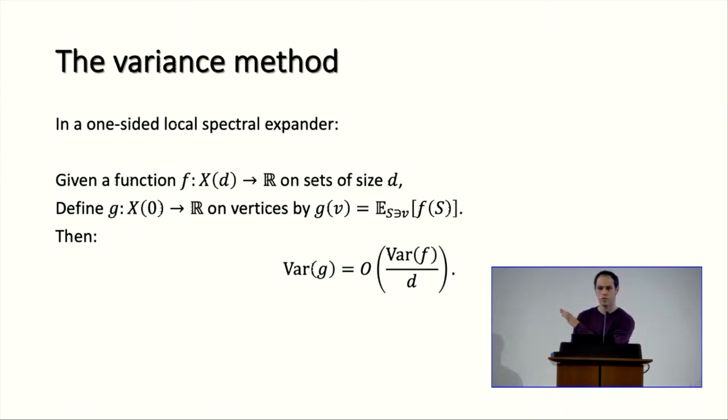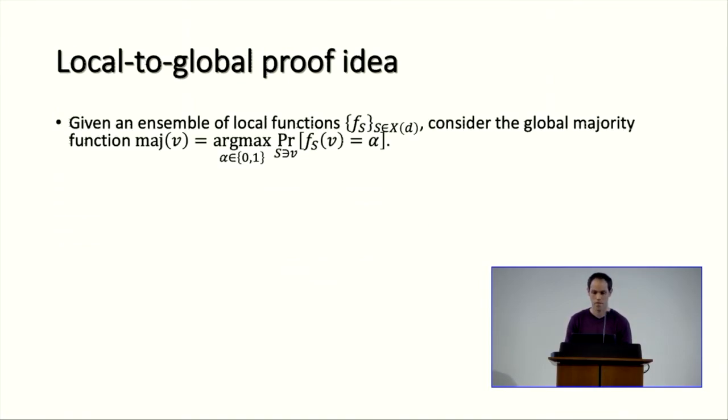Okay, so I'll show how we use this method to prove this local to global agreement expansion. The idea is like that. We are given some collection of functions f_S for each such set S. And what we want to show is that there is some global function that agrees with most of the sets.